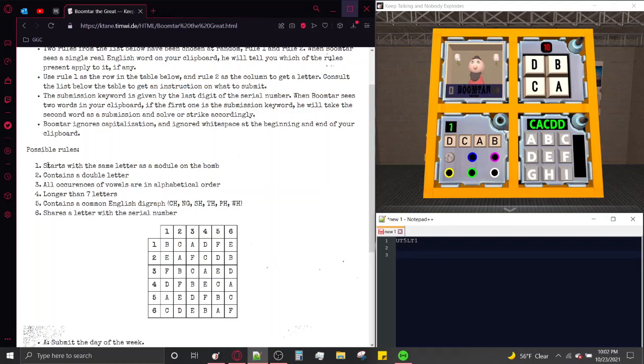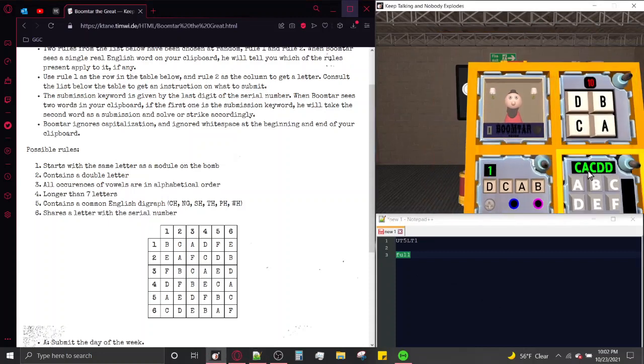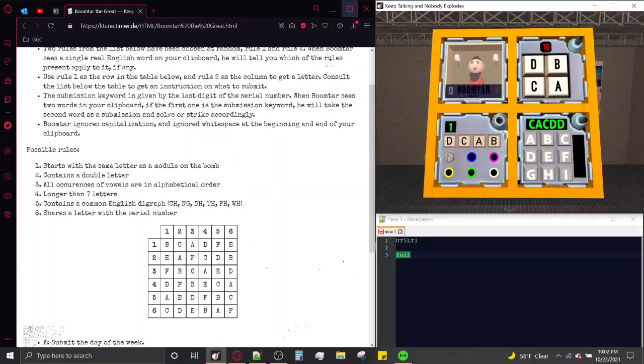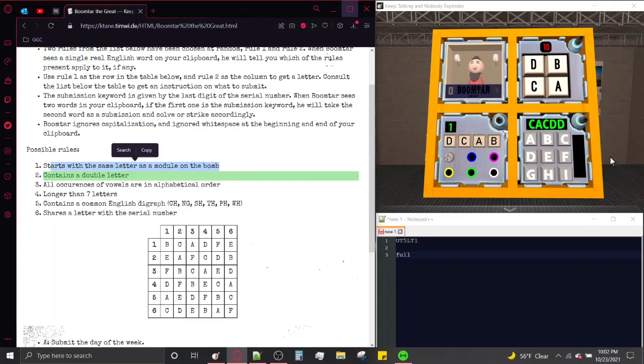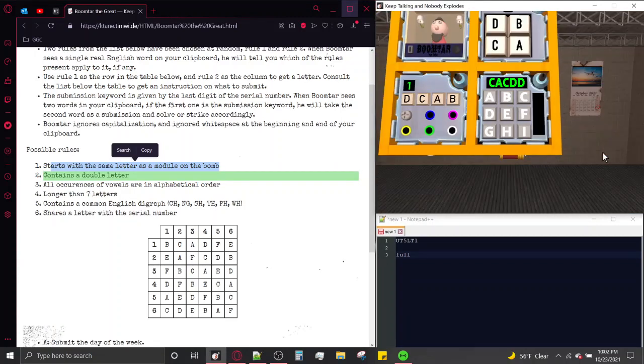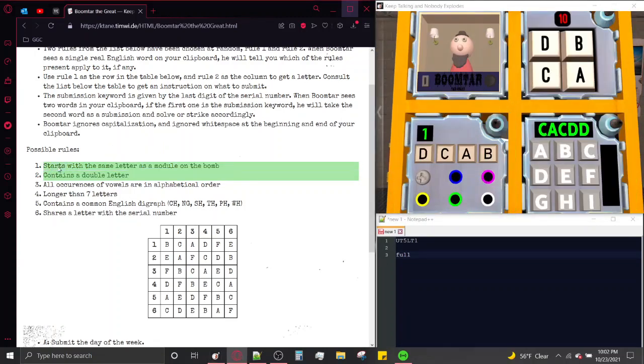So, for example, let's look at Rule 2, contains a double letter. Let's query the word fool, for example. Rule 2 applies, meaning the word fool applies to Rule 2. So we can compare this with all of the possible rules. We were checking for contains a double letter, so we know that's true. Starts with the same letter as a module on the bomb. This is why I drew up a bunch of random modules. This module is factoring, and it does start with an F, so this rule does apply.